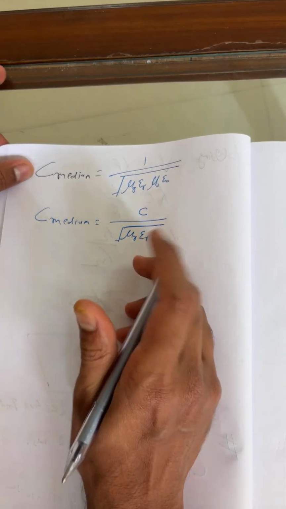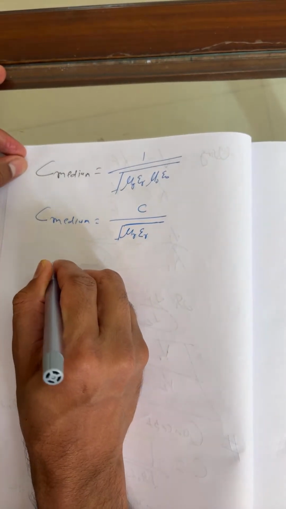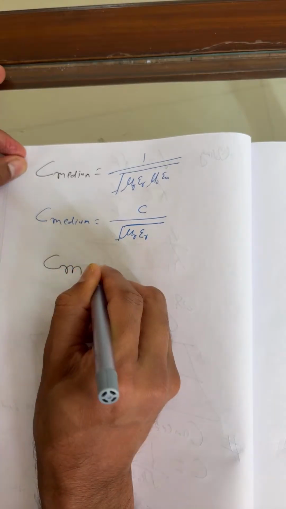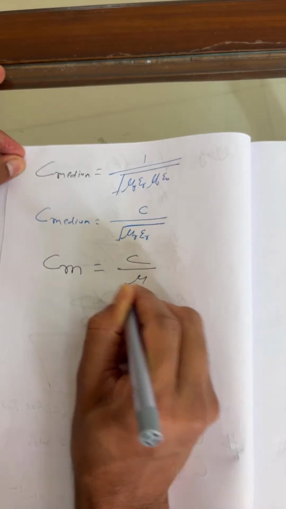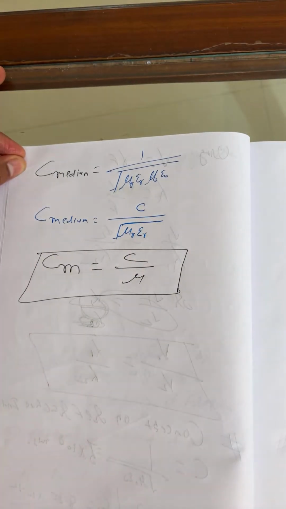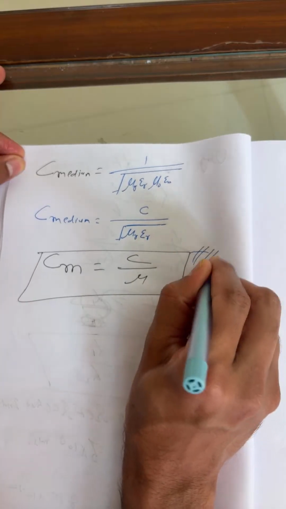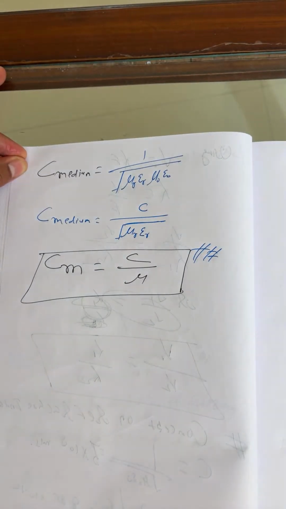Further here, now onwards just keep in your mind, C for medium is nothing but C upon mu. C for medium, what can you write? C upon mu. It's highly important.